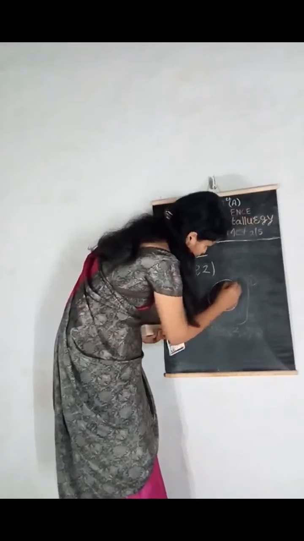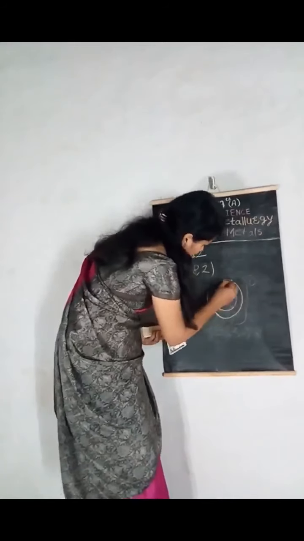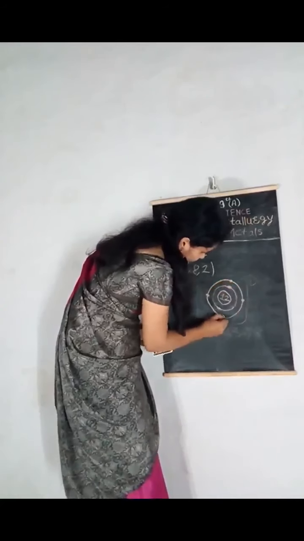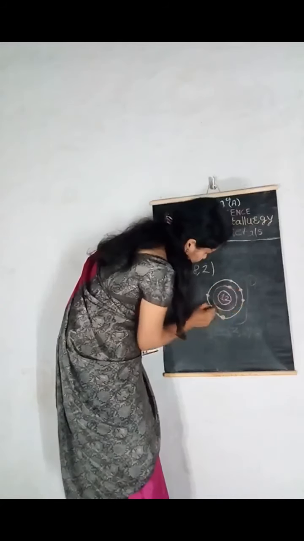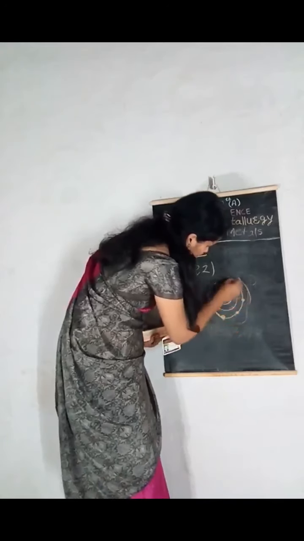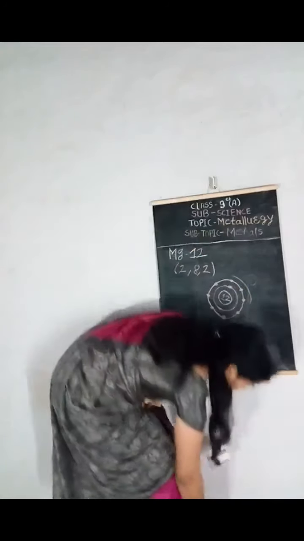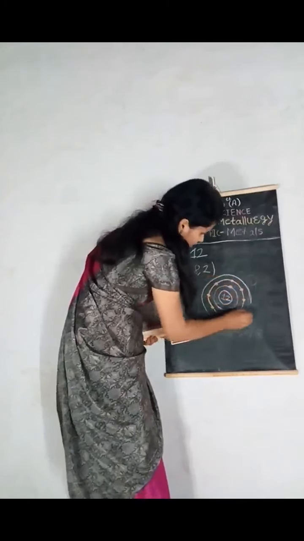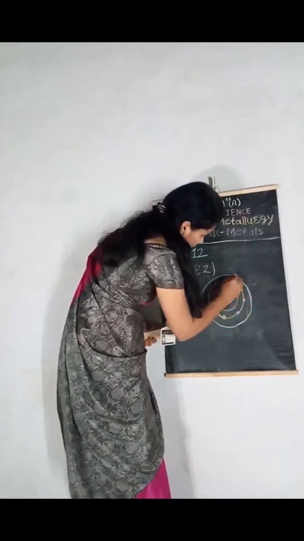In the second shell, 8 electrons. And in the last outermost shell, 2 electrons are present.